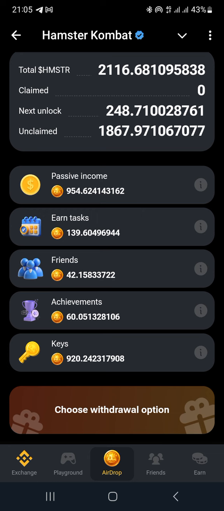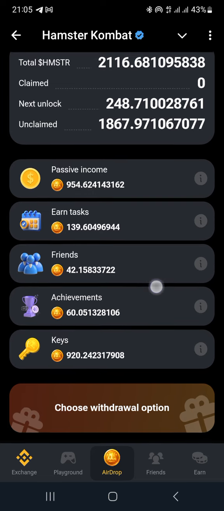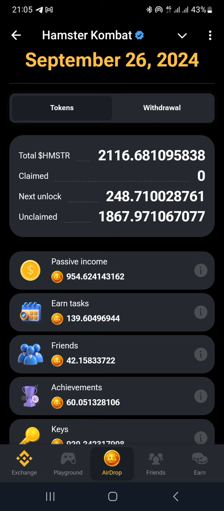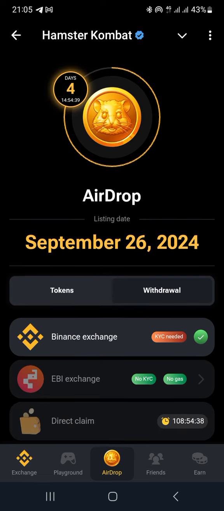So this is it. To be frank, to be honest with you, I don't really understand how they did this, but we just see the results or the rewards here. You see the passive income, friends, the achievements, and then the keys, right? Now if you choose the withdrawal option, and then that is it. So I think we can withdraw now.